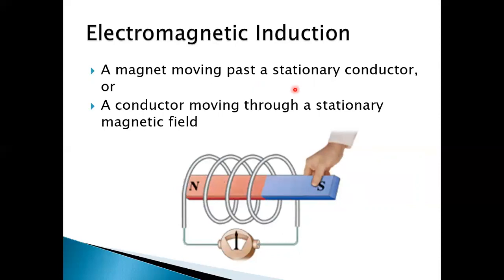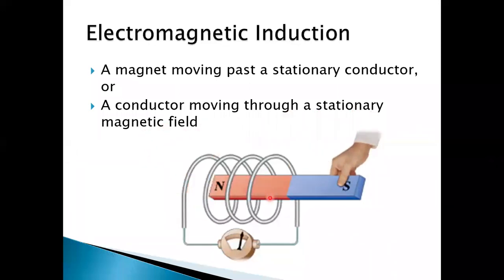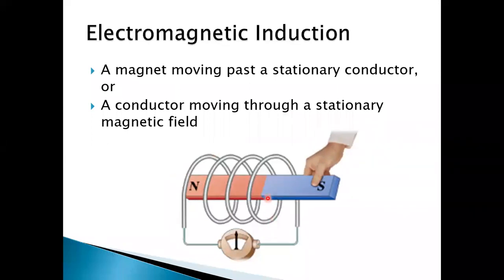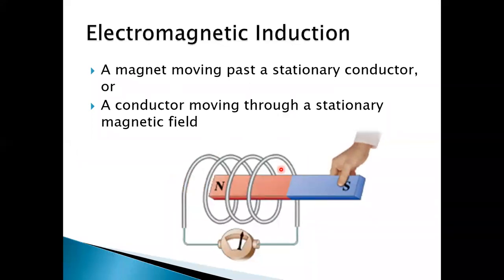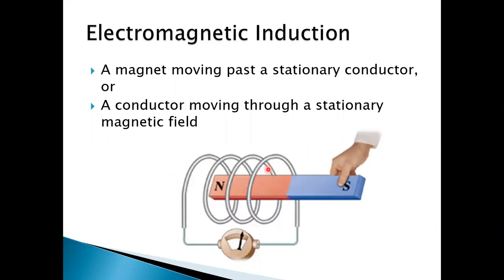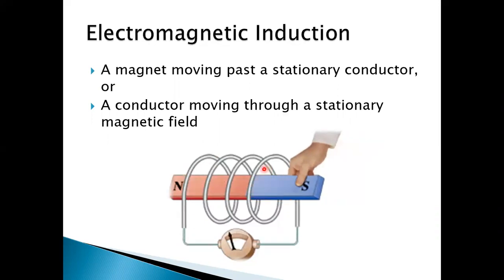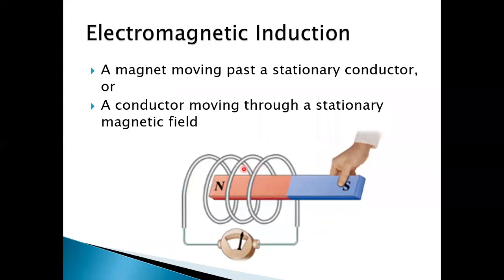So a magnet moving past a stationary conductor or coil causes induced current in the coil. A conductor moving through a stationary magnetic field also causes induced current or induced EMF. So either the coil is moving relative to the magnet or the magnet is moving relative to the coil. In both cases, current gets induced. So the conclusion is that whenever there is a relative motion between the conductor and the magnet, permanent magnet or external magnetic field, current gets induced in the coil.